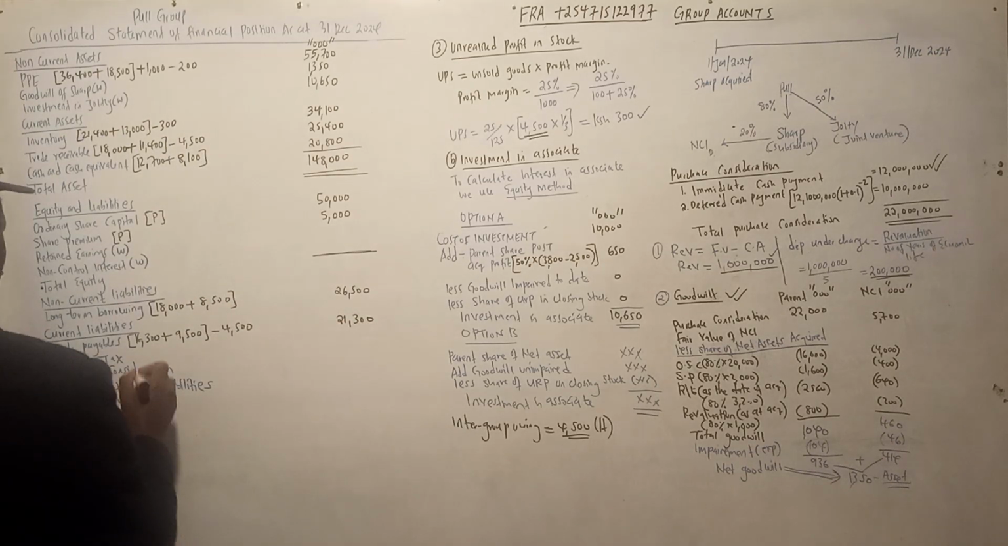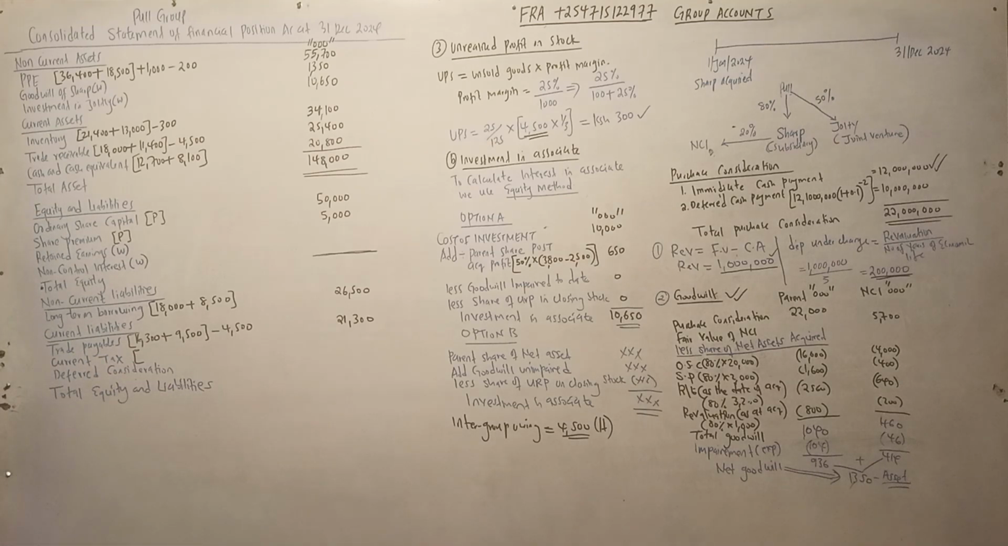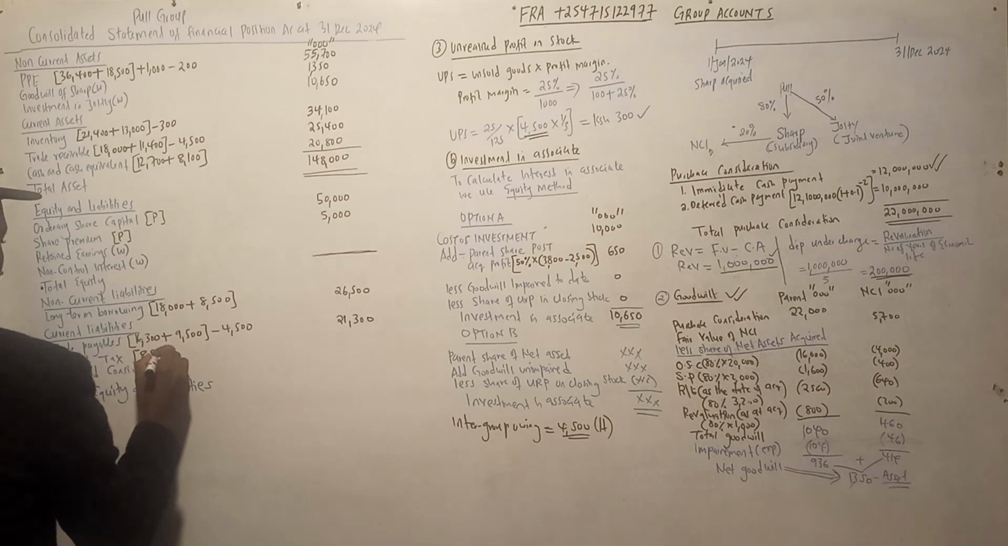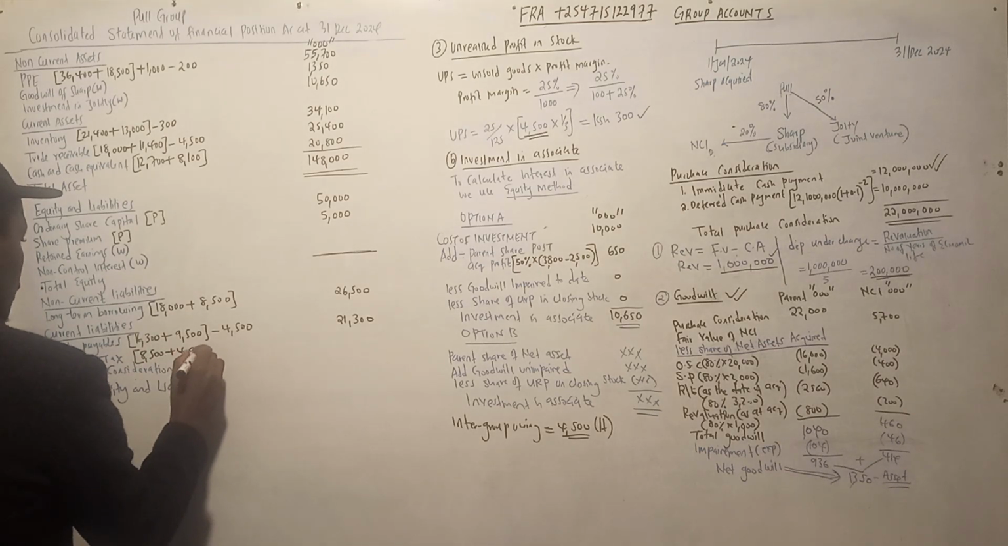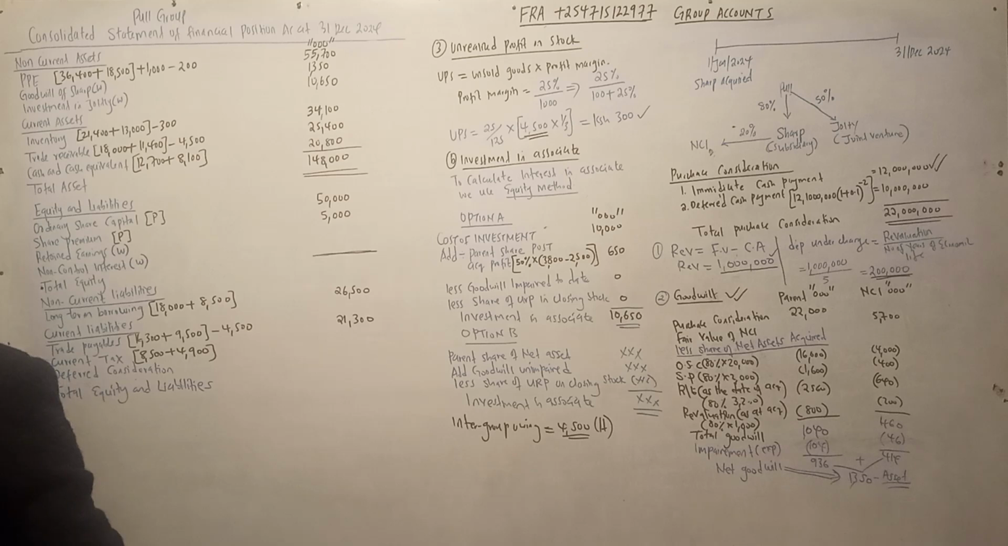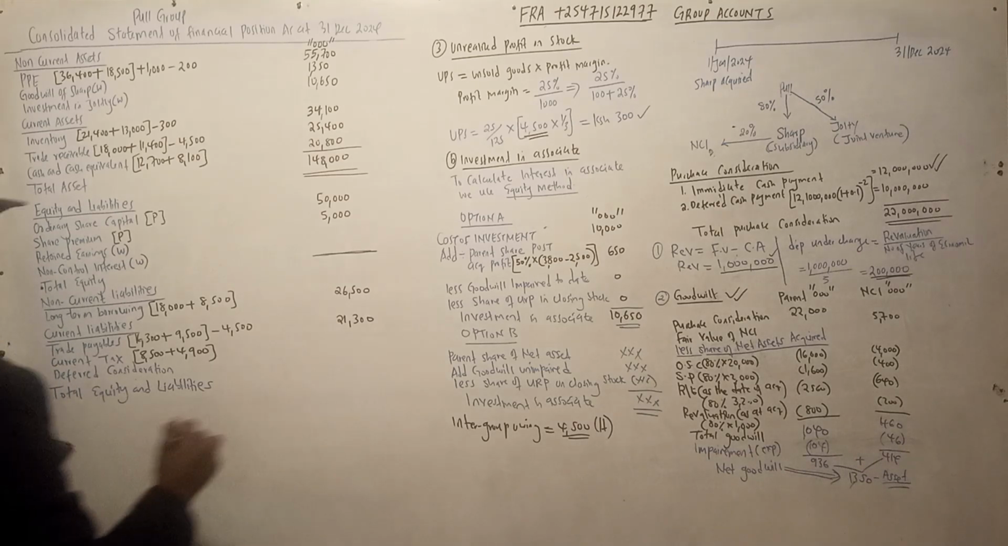We have the current tax in the question. Current tax is 8,500 and 4,900. So 8,500 plus 4,900, that is 13,400.